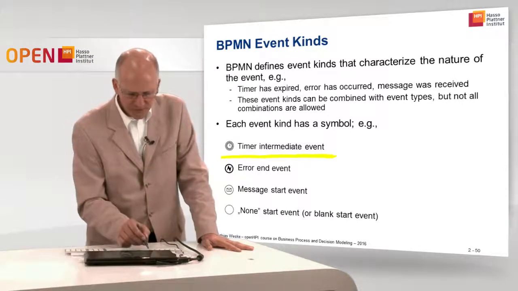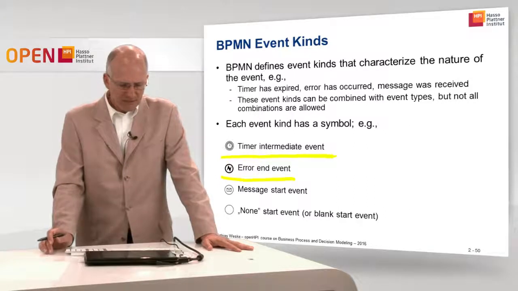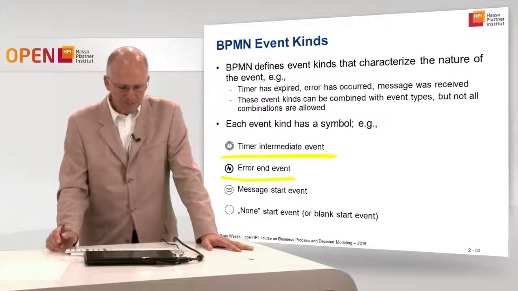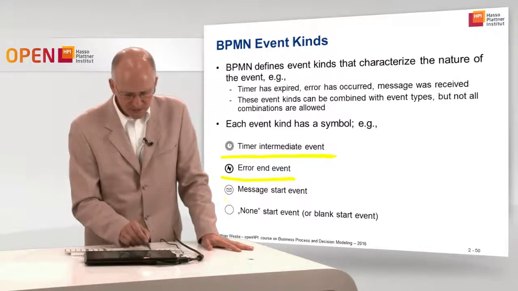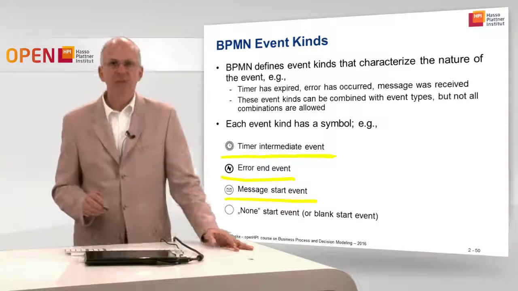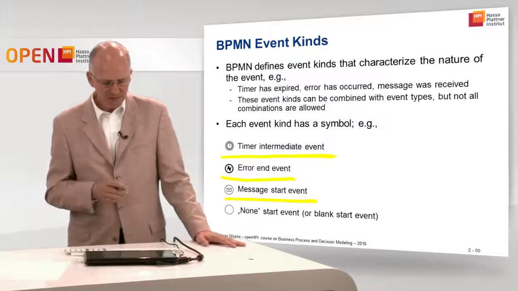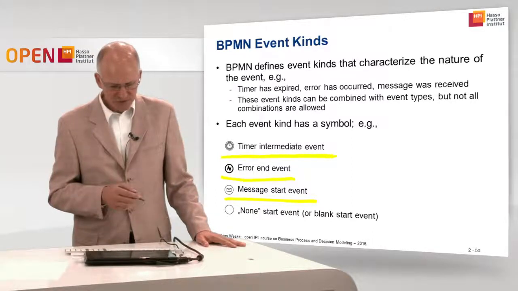There's an error event, in this case an error end event. The error is represented by the symbol that you see here. An envelope signals a message event, similar to the message task type. The same marker is used. So this is, for instance, the message start event.